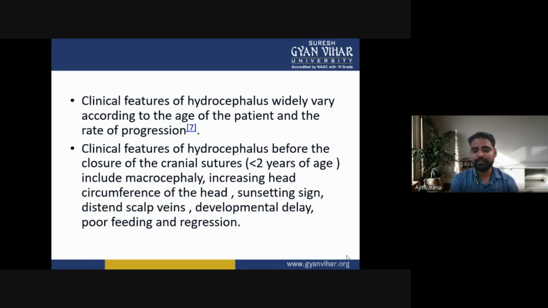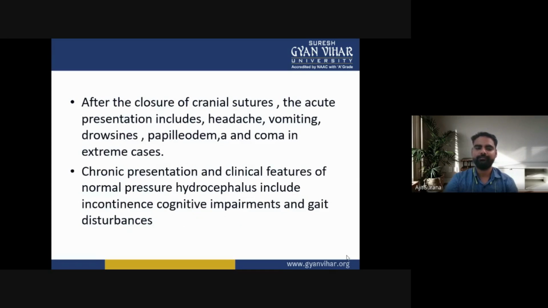In hydrocephalus before the closure of the cranial sutures, that is below 2 years of age, the features include macrocephaly, increasing head circumference, sunsetting sign, distended skull veins, developmental delay, poor feeding, and regression.